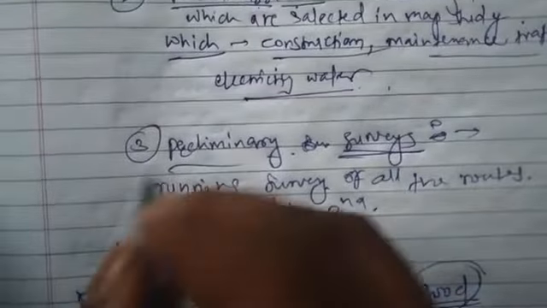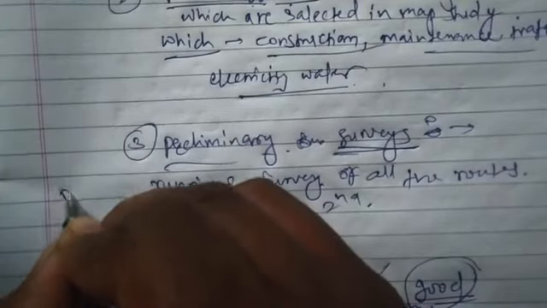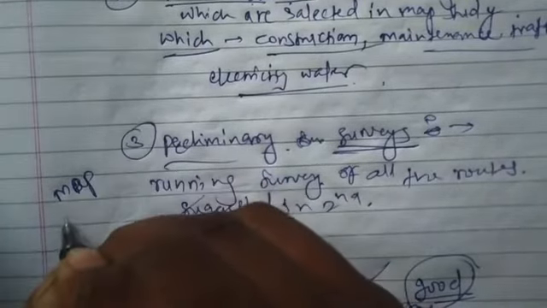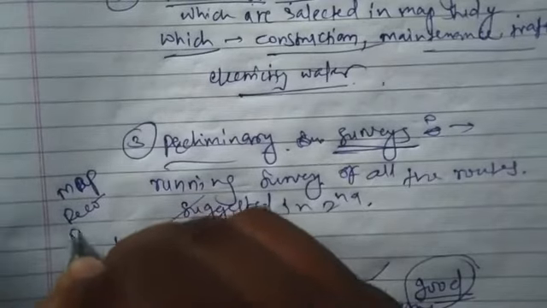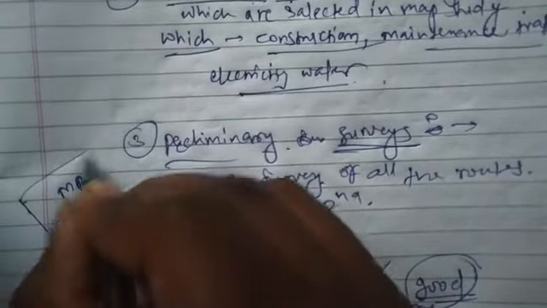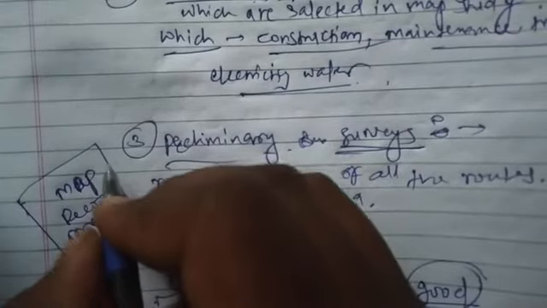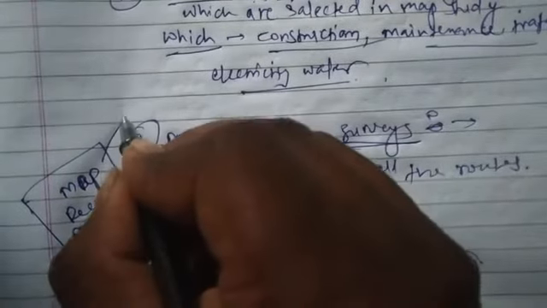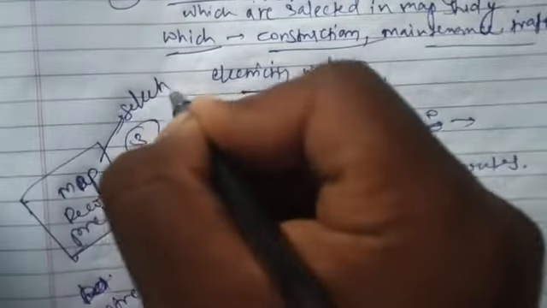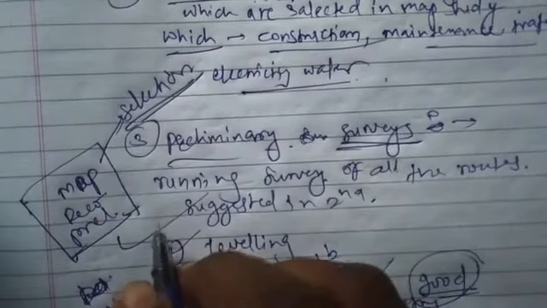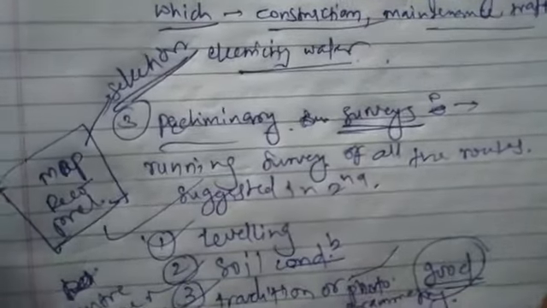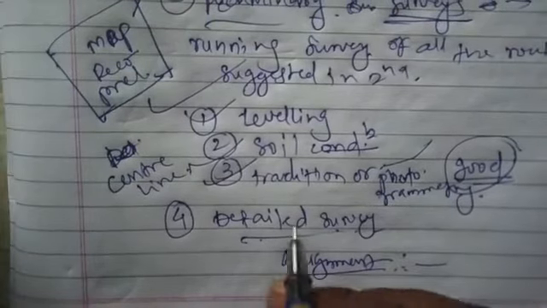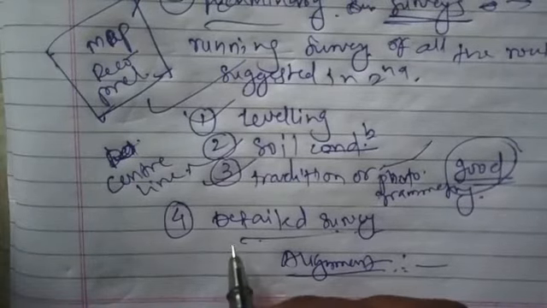These first three steps, that is map study, then reconnaissance and preliminary survey, we do for selection of route. Okay, selection of route.